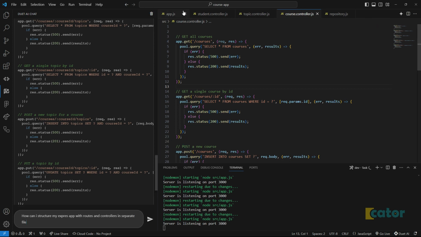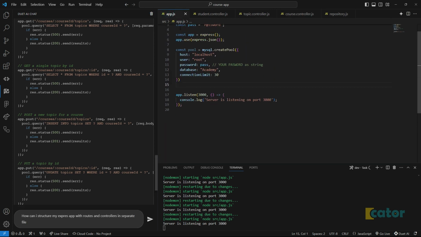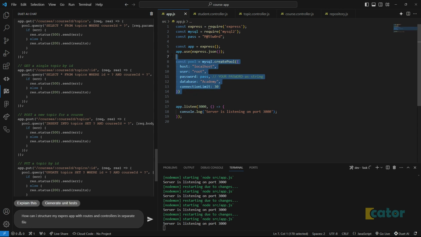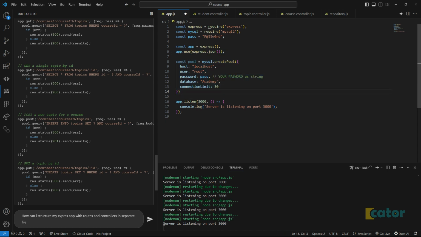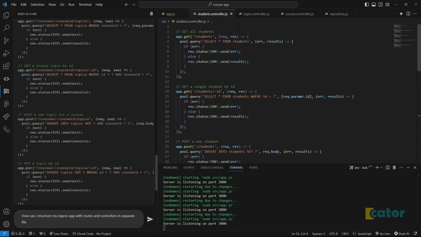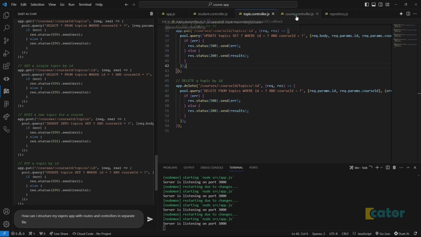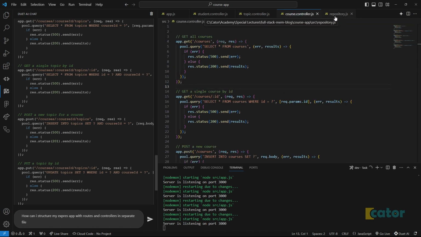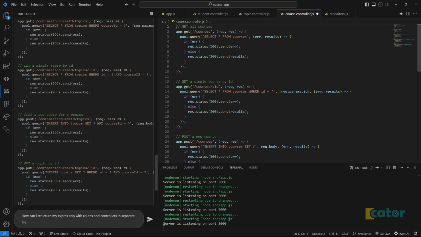You can see already, if you go to the app.js file, it has a good structure. We moved the other file somewhere else, right? But the student controller, topic controller, and course controller don't really have a proper structure as yet, meaning they don't have an instance of app.